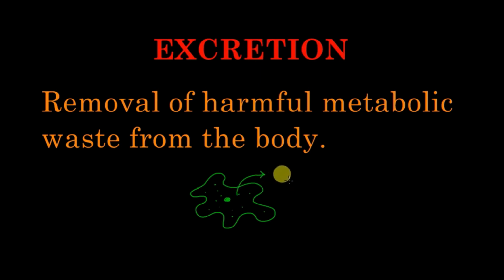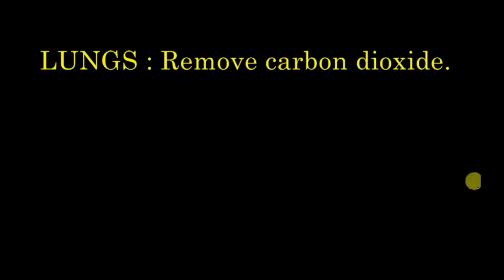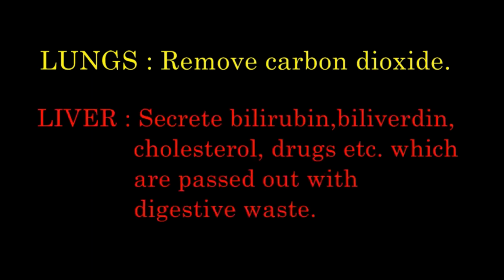But in the case of multicellular organisms, a specialized organ system is required, known as the excretory system, and many organs help in the process of excretion. For example, in human beings, lungs help in excretion of carbon dioxide, and the liver secretes pigments like bilirubin and biliverdin, which are yellowish brown pigments.